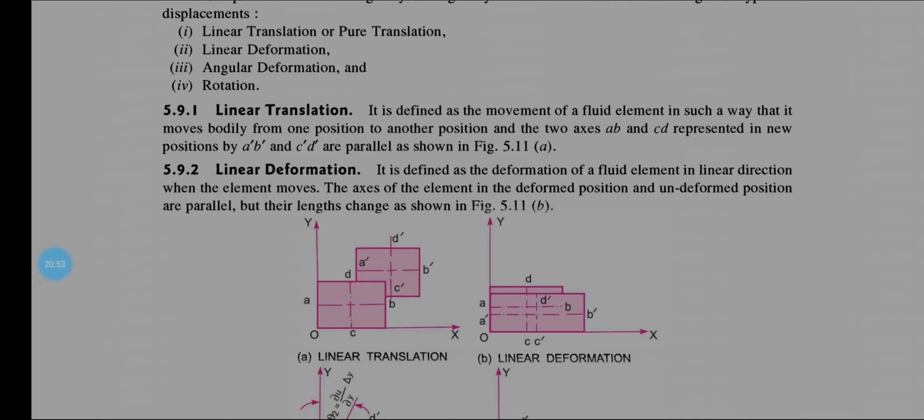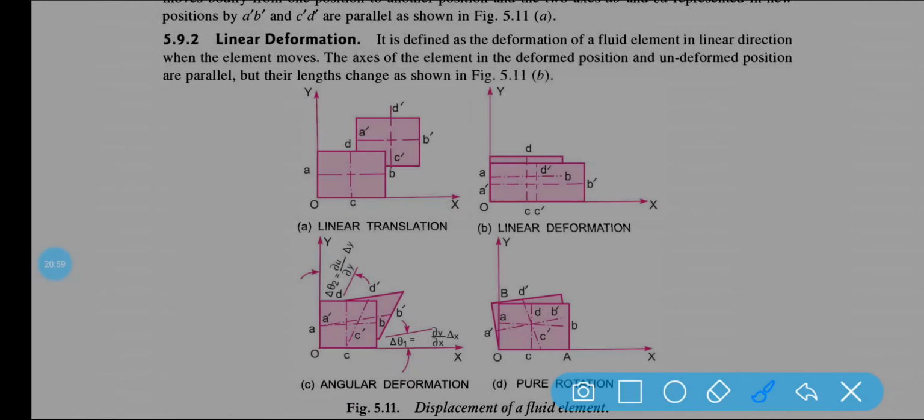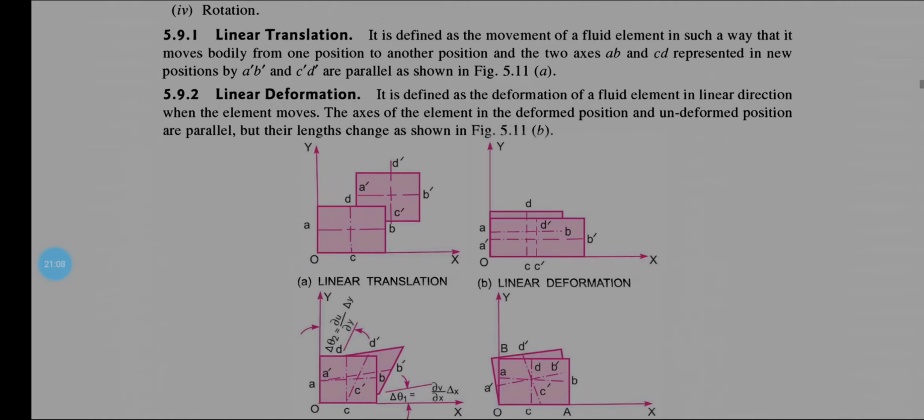So linear translation, you can easily see in the diagram, means this whole body is linearly translating, parallel to each other.